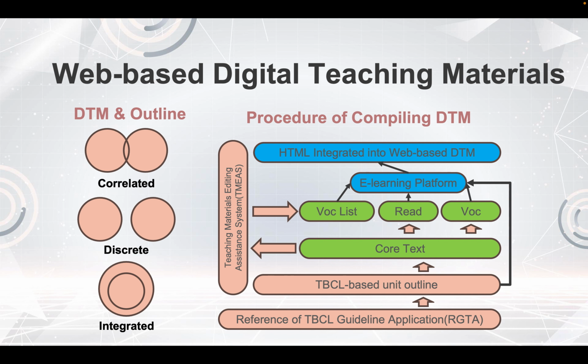And after I generate the core text, I put it into the teaching material editing assistant system, to examine the core text itself, whether it fits my targeted learners. In this research, I'm setting the level of TBCL 3 and 4. And after the TEMAS system examination, the system produces a vocabulary list, and the core text can be given to the Gen AI for its self-focused recognition mechanism, so that it is able to read a long context.